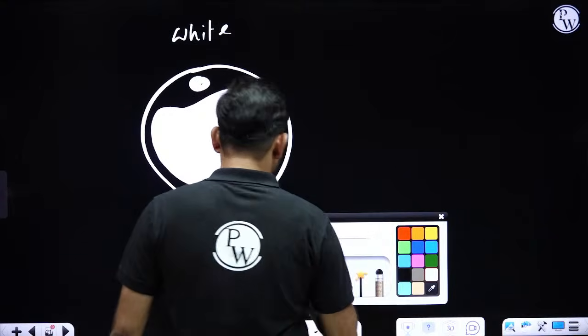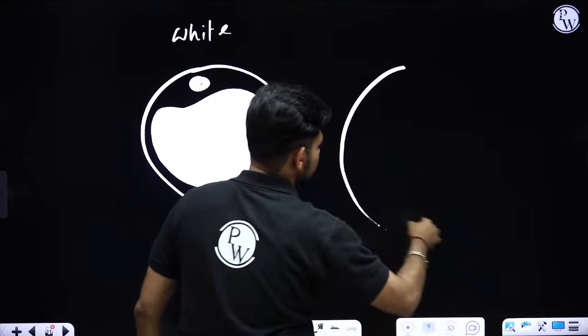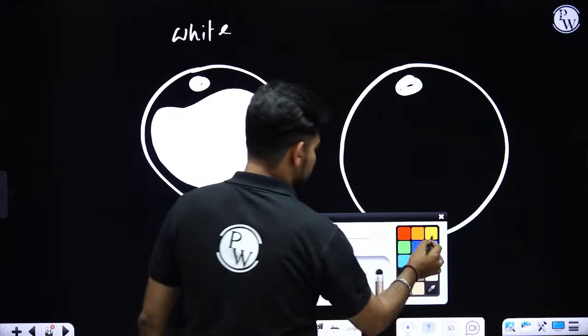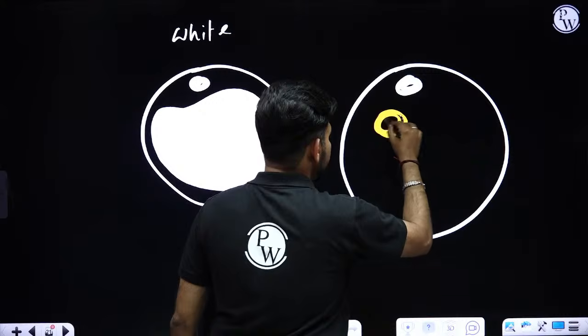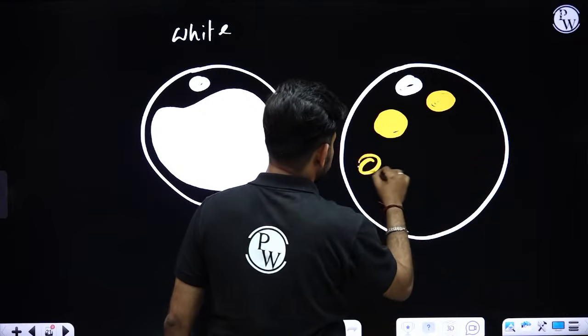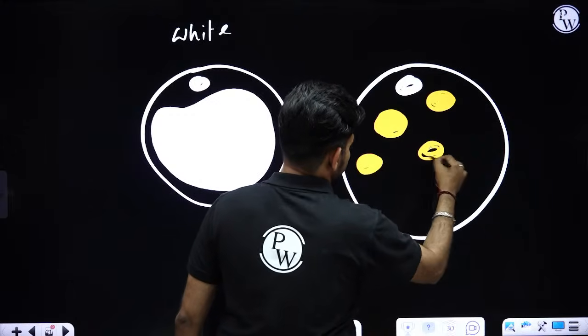Okay. Now, if you check brown fat, this is the nucleus, and you will be finding some smaller fat globules or fat vesicles scattered inside the cytoplasm.